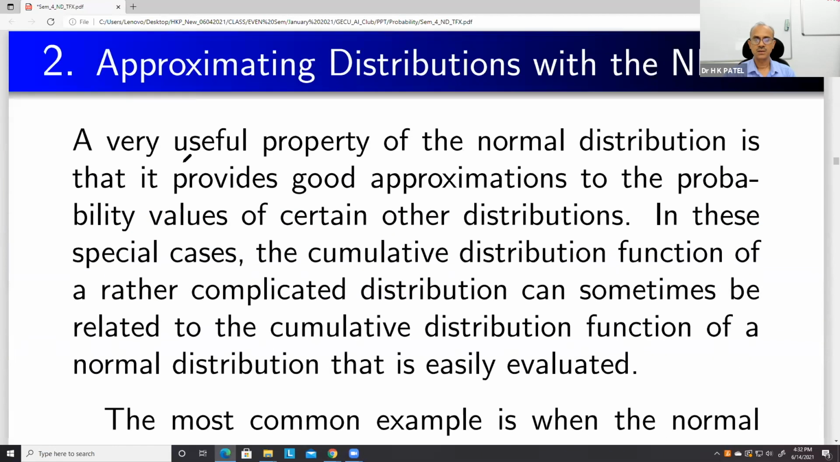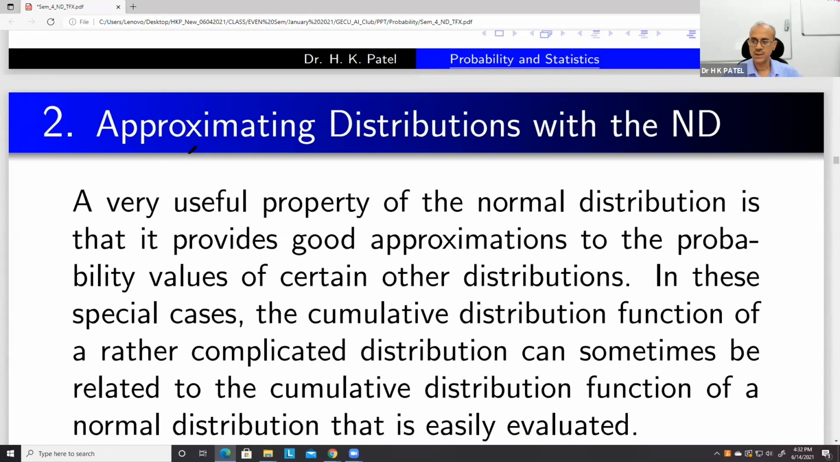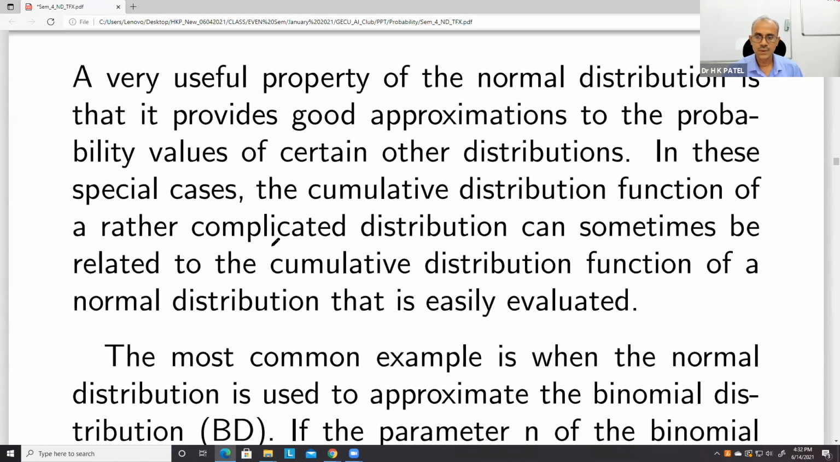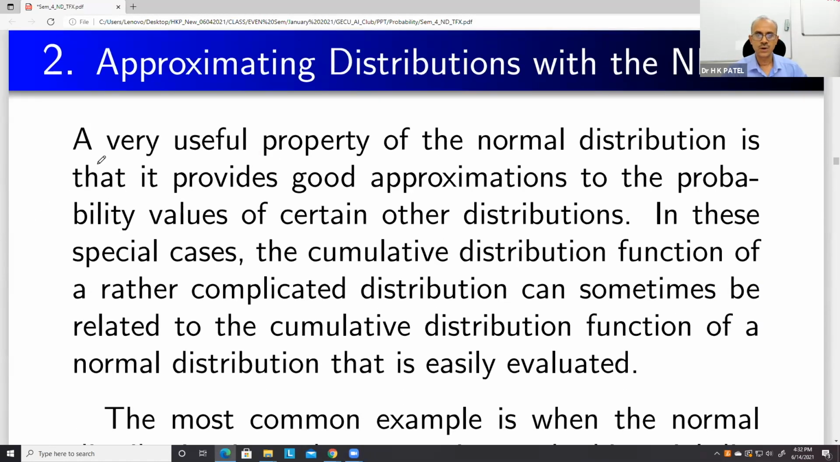So now we'll see approximating distributions with the normal distribution. These things you can read. A very useful property of the normal distribution is that it provides a good approximation to the probability values of certain other distributions. This is an important property. For example, we can approximate the binomial distribution by the normal distribution. It's a very classical example.